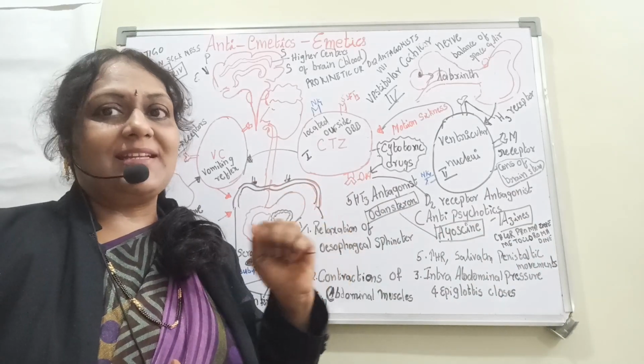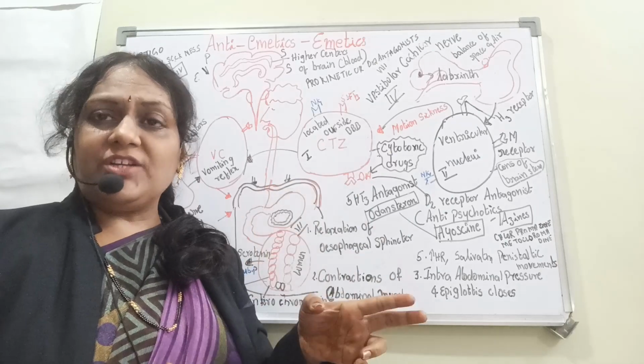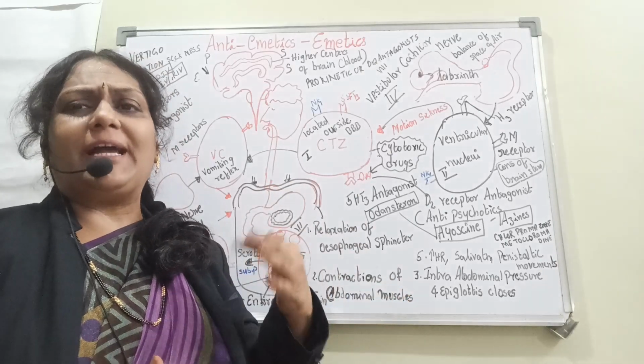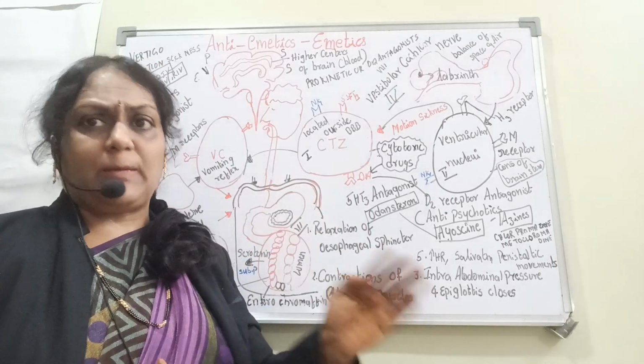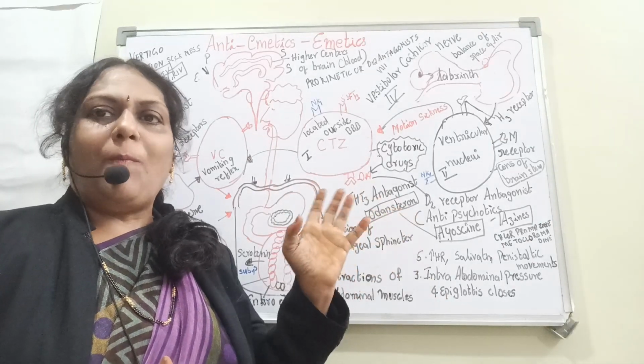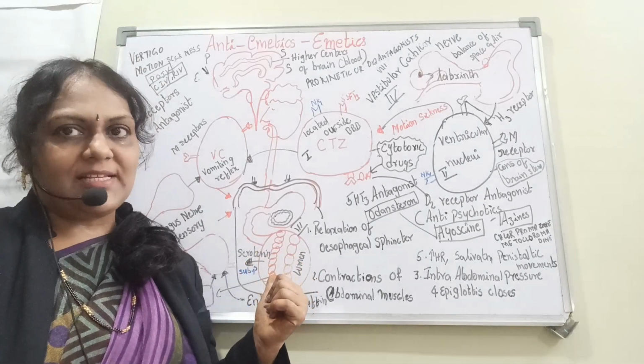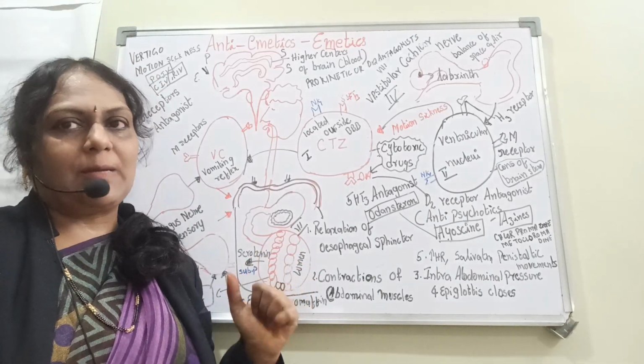So we can understand that the cytotoxic drugs, the drugs related to various chemicals, and the radiation we give are the different types of toxic substances which can be taken up and passed out by stimulation of two neurotransmitters, as I said earlier. One is called serotonin, another one is called substance P.